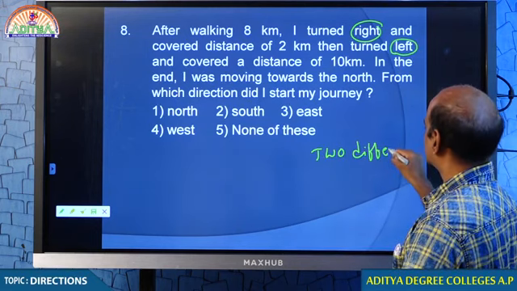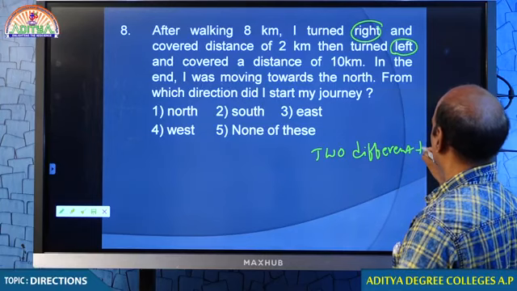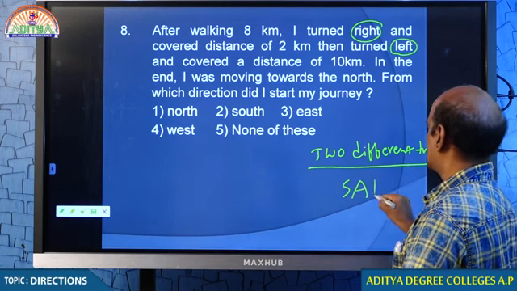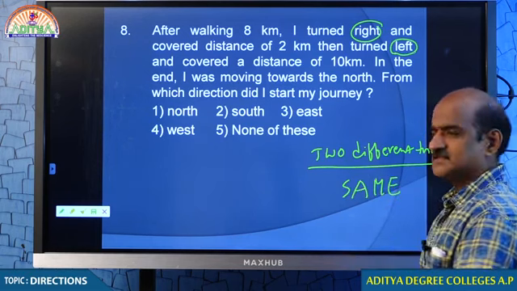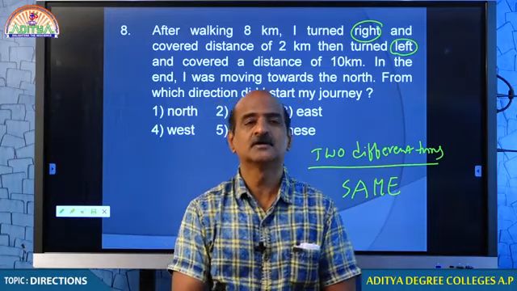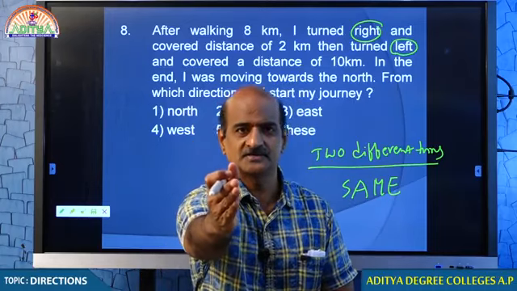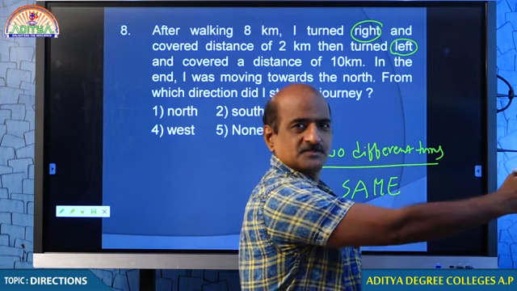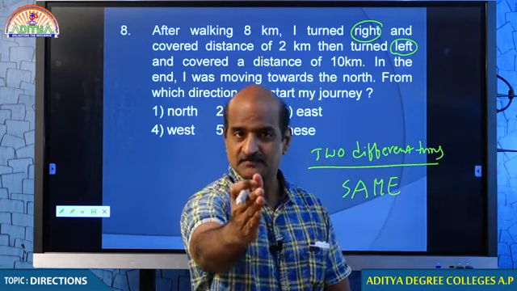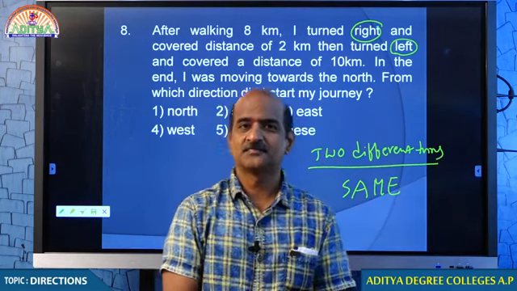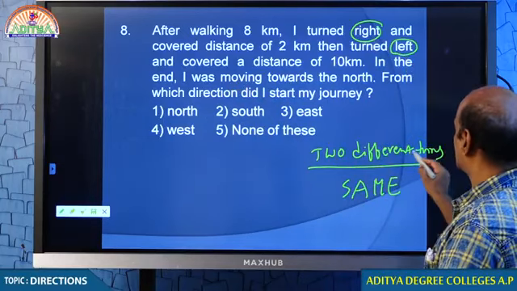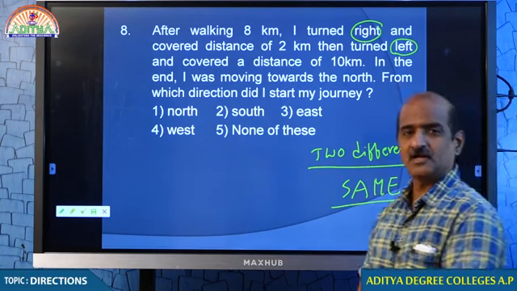What do we know from this? 2 different turns. If somebody makes 2 different turns, he will be where he started. You remember this? Should I explain? I am facing you. First, let me turn to left. Again, turn to right. I face the same direction, isn't it? This particular person makes 2 different turns, right and left, so I can tell you that he will end up in the same direction.